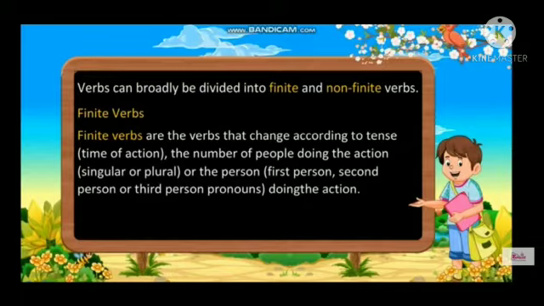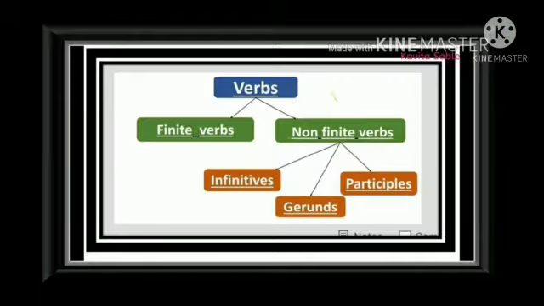Finite verbs are the verbs that change according to tenses, the number of people doing the action, or the person doing the action. Number means singular or plural. According to the tenses means time of action. And person means first person, second person, and third person.